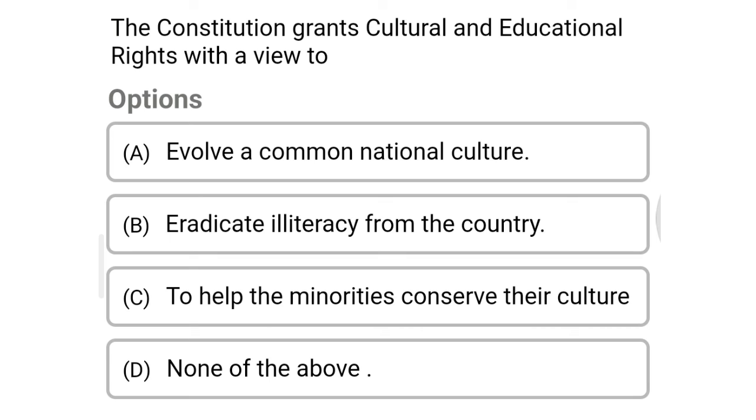Next question, the Constitution grants cultural and educational rights with a view to option A, evolve a common national culture, option B, eradicate illiteracy from the country, option C, to help the minorities conserve their culture, option D, none of the above. The correct answer is option C, to help the minorities conserve their culture.